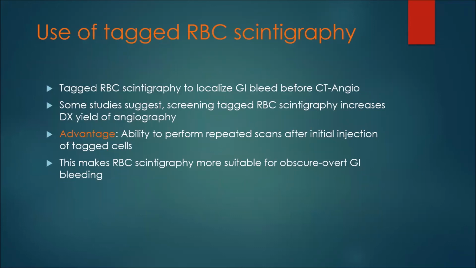Some studies suggest screening with tagged RBC scintigraphy increases the diagnostic yield of angiography. The advantage is the ability to perform repeated scans after the initial injection of tagged cells. This makes RBC scintigraphy more suitable for obscure or overt GI bleeding.